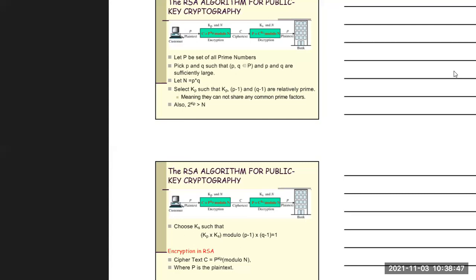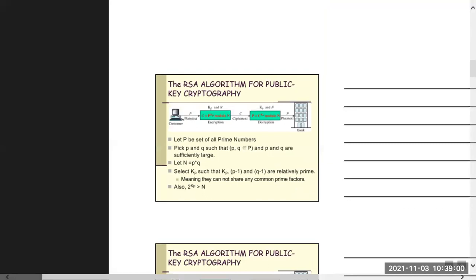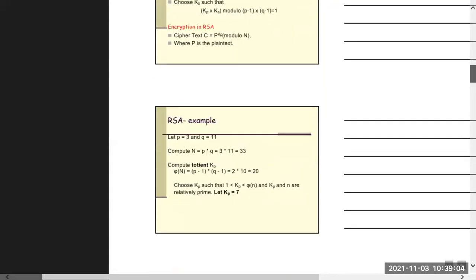Then you will do what? The message you will use with the formula. This formula you should use for encryption, and for decryption, you will use the formula C to the power KS modulo n. So like this, the RSA algorithm for public key encryption should be done.